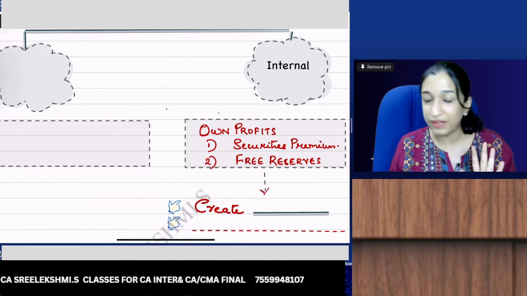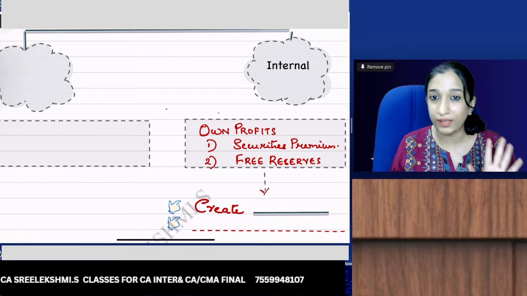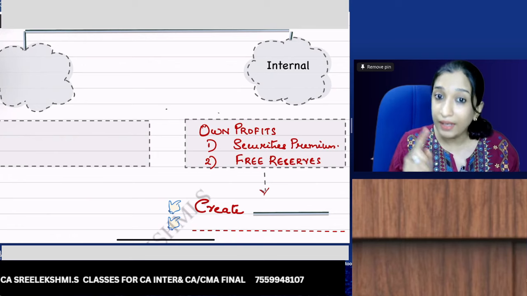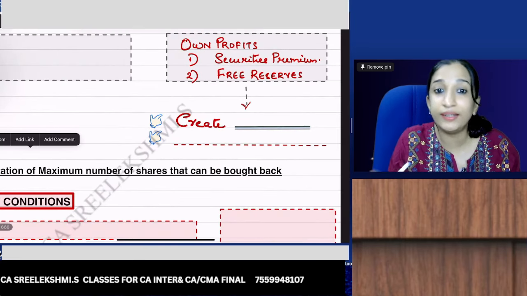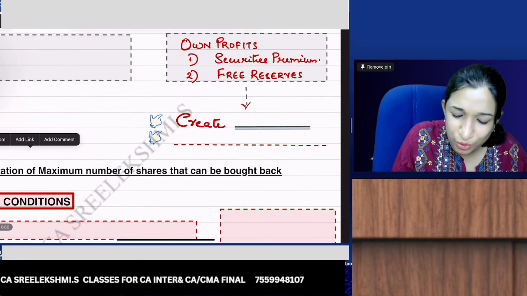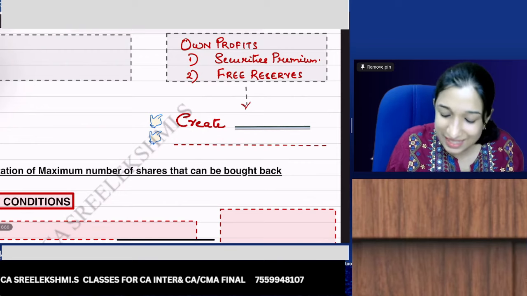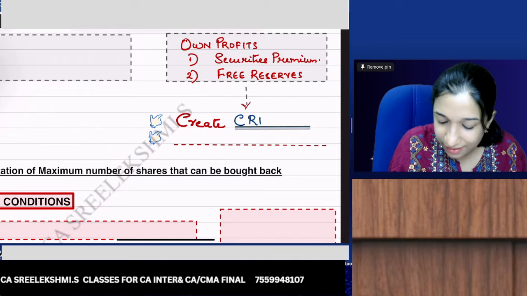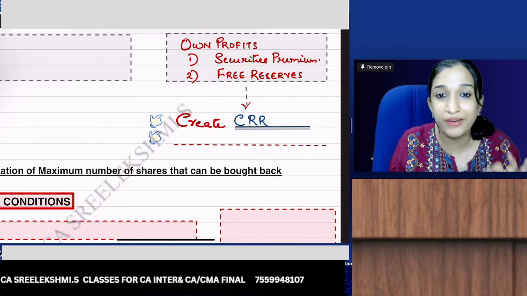Securities premium and free reserves, general reserve, P&L you can use for buyback. Now, if you're using internal sources, then you should create CRR, capital redemption reserve.